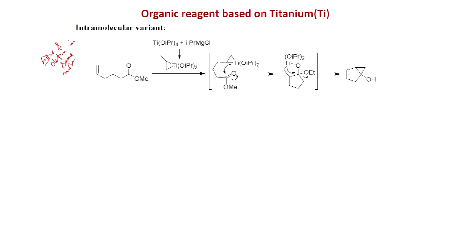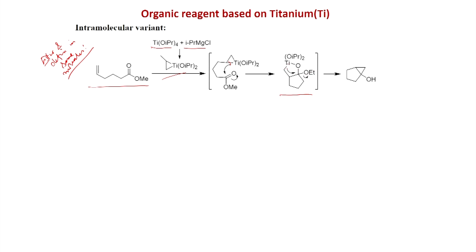So, this exchange can be exploited particularly for the intramolecular version, because here the Grignard would immediately react with the ester. So, for this system, for the intramolecular variant, only ligand exchange will be useful. So, here you can react titanium isopropoxide with isopropyl magnesium chloride to get this, and now this complex forms the titanium cyclopropane, and the bond which is close to the ester, that bond will break. So, this bond will break first to generate this, and now the elimination of ethoxide, this substitution, will happen.